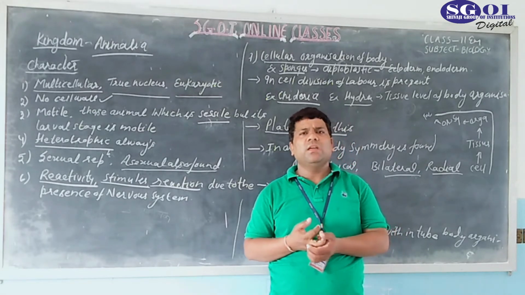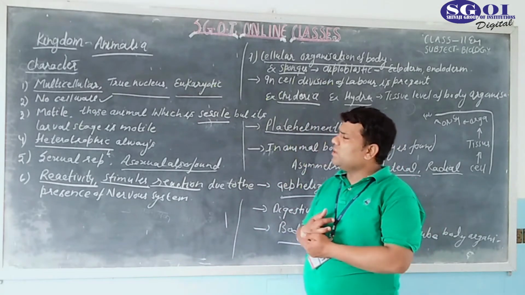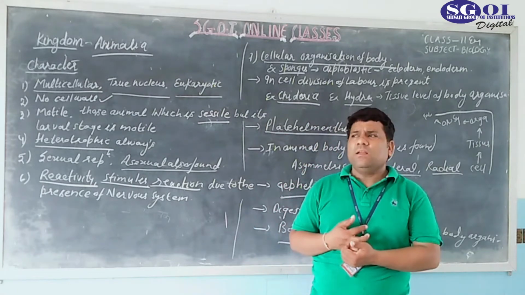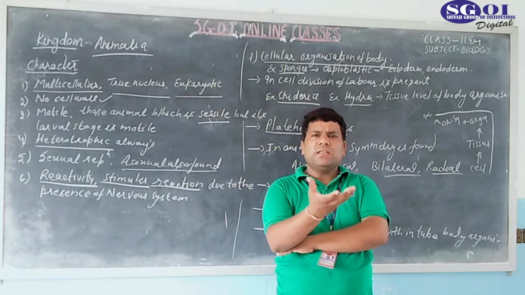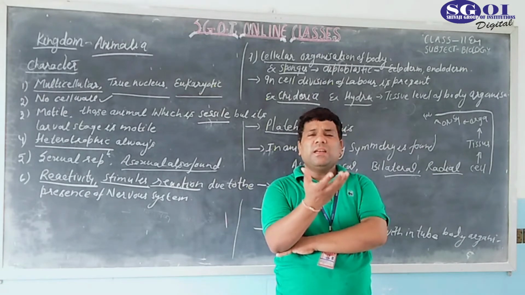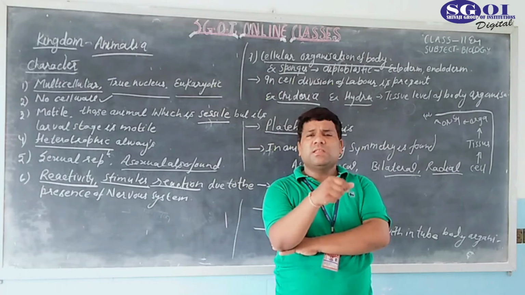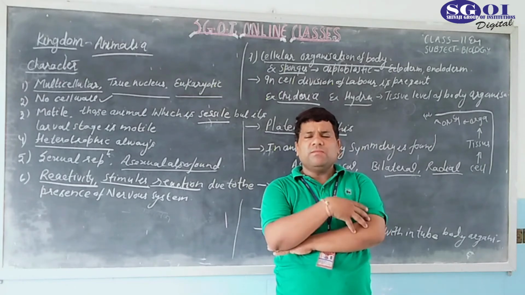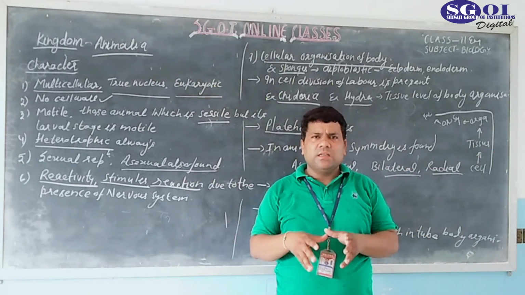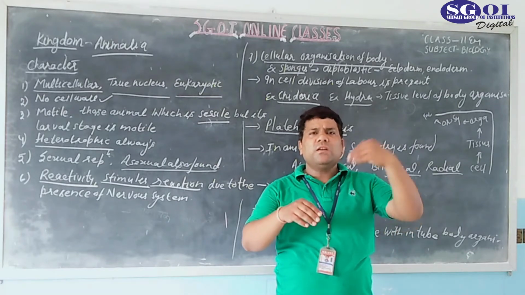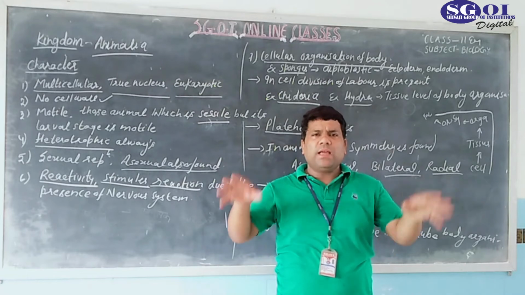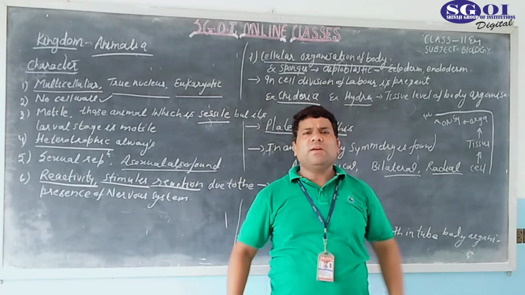This was the question, and the answer is that when an organism is made up of a single cell, it has a very large amount of workload upon that single cell. So what happens? If the number of cells increases, that is, if the organism converts from unicellular to multicellular, what will happen? The division of labor will take place.